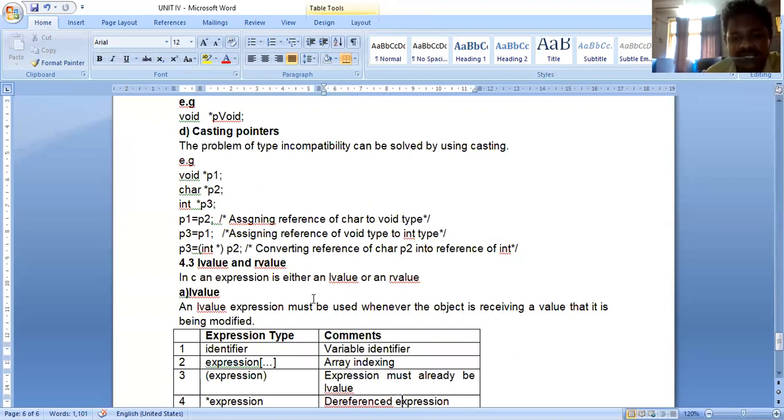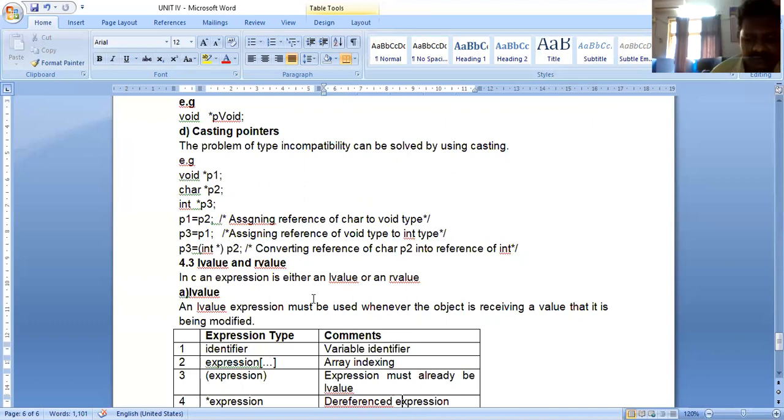What are the two values here? L value and R value. Okay. Next, to solve this expression, in the first unit we are going for precedence rules, using left to right. One more rule is associativity. Precedence rules and associativity we are using. We are drawing one table also, top to bottom. So here we are not going in depth. We are just discussing L value and R value.